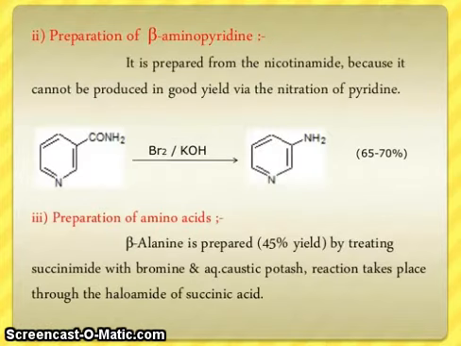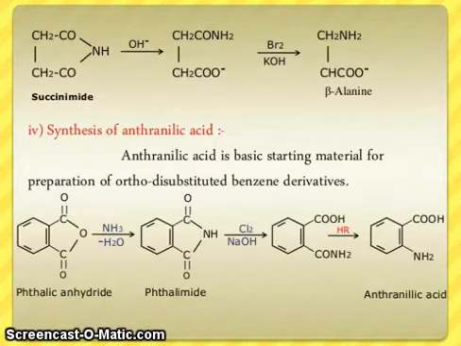Now preparation of beta-aminopyridine. It is prepared from nicotinamide because it cannot be produced in good yield via the nitration of pyridine. Preparation of amino acid: beta-alanine is prepared in 45% yield by treating succinimide with bromine and aqueous caustic potash. The reaction takes place through the isocyanate of succinic acid. So this is succinimide and it gave beta-alanine.